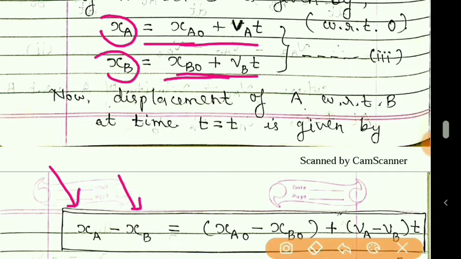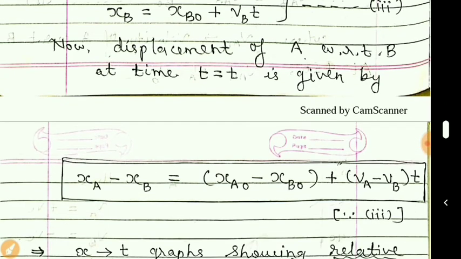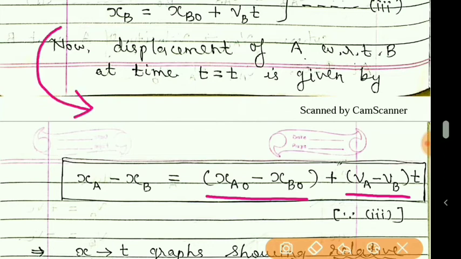Putting these values and simplifying, you will get XAO minus XBO plus VA minus VB into T. So students, one mathematical step will be there, and easily you can get this equation.